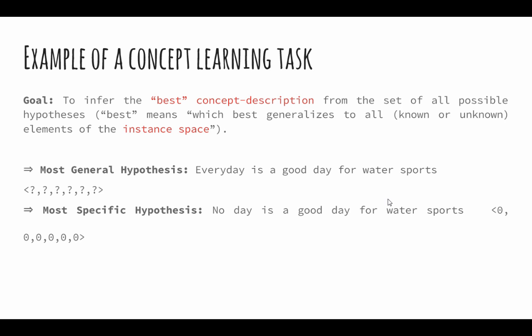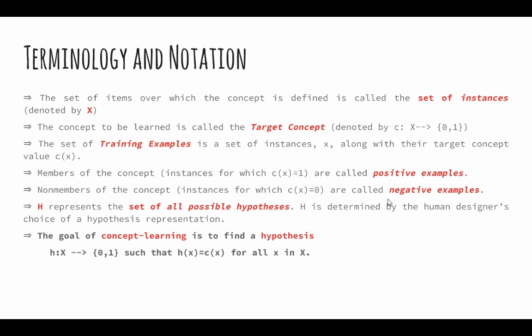So the goal is to infer the best concept description from the set of all possible hypotheses. Best means which best generalizes to all known or unknown elements of the instance space. So we can consider a few general hypotheses and a few specific hypotheses, which are shown on the screen. Here are a few terminologies and notations which are useful for concept learning.